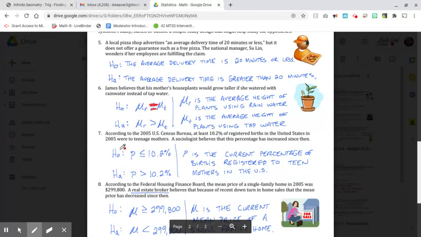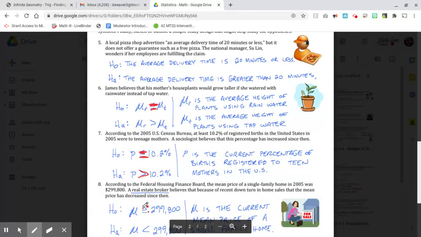Number 7, according to the 2005 U.S. Census Bureau, they say that at least 10.2% of registered births in the United States were to teenage mothers. So that is the null hypothesis, that the proportion equals 10.2%. However, a sociologist believes that this percentage has increased. So he thinks that it is now greater than 10.2%. So the P stands for the proportion, and that is the percentage of births registered to teen mothers in the United States.